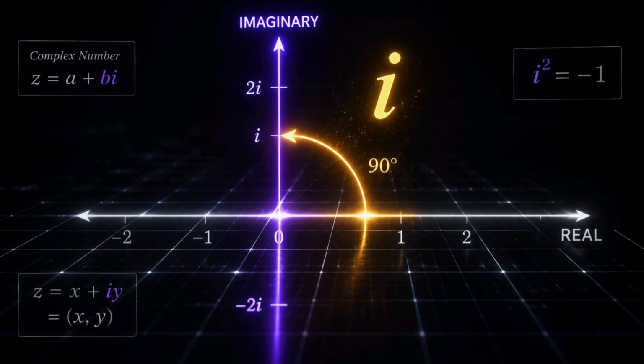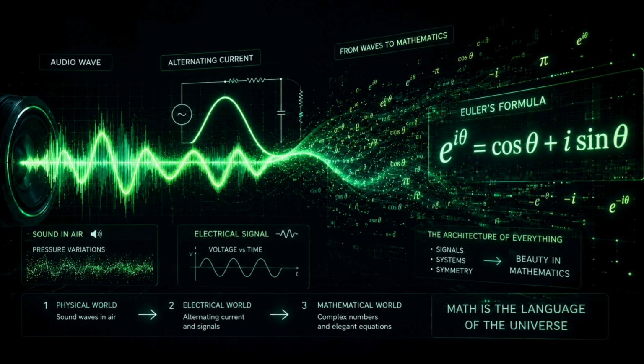Now, i represents rotation and waves. Now how is this helpful in real life? In the real world, anything that rotates or moves in waves, like alternating current, electricity powering your house, the audio waves coming out of your headphones, or the signal processing inside your smartphone, requires incredibly complex trigonometry to calculate. If you use standard algebra and angles, you need to solve it for pages and pages. But because complex numbers handle 2D rotations natively, engineers use a beautiful cheat code called Euler's formula.